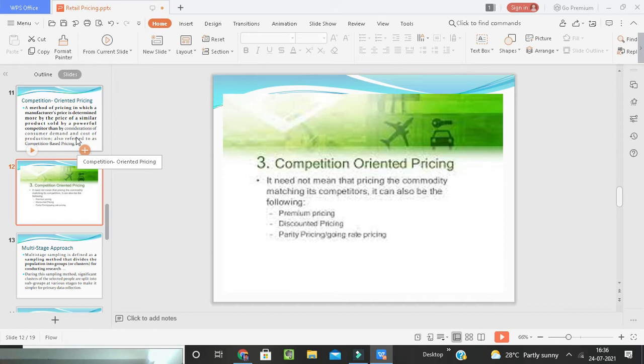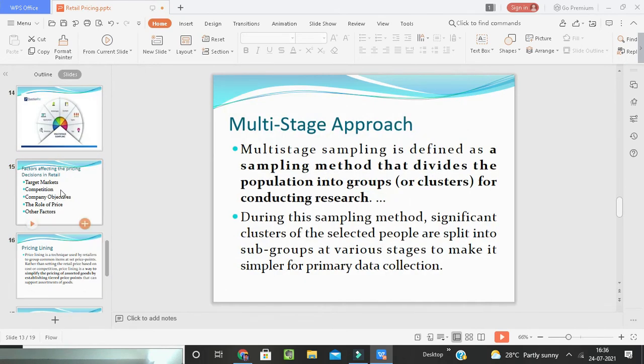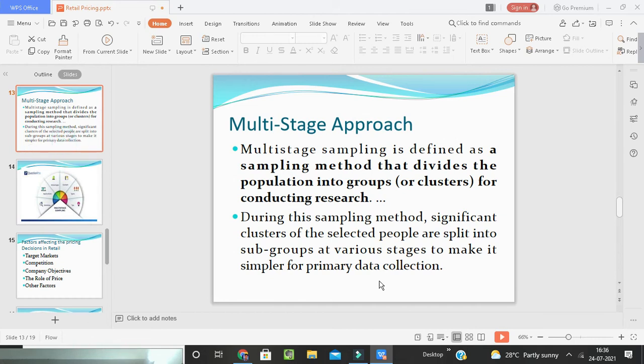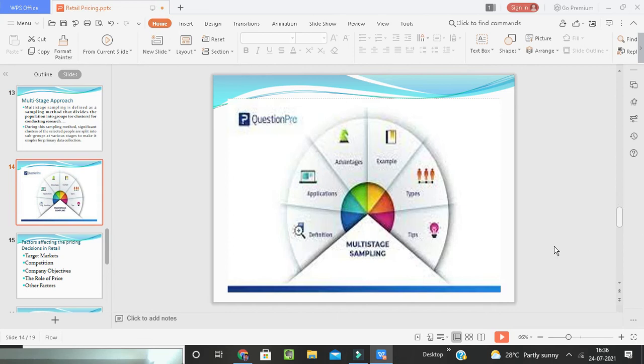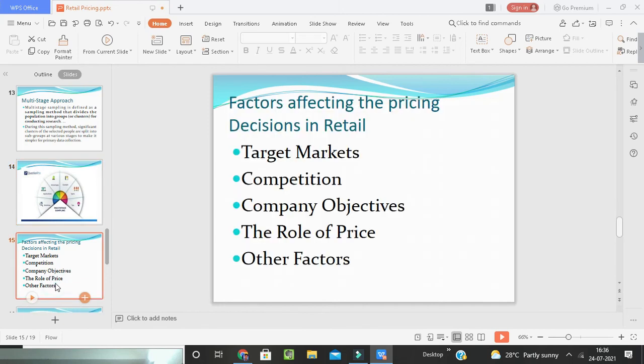Next, the multi-stage approach. In the multi-stage approach, what is happening? Multi-stage sampling is defined as a sampling method that divides the population into groups or clusters for conducting research. During this sampling method, the significant clusters of the selected people are split into subgroups at various stages to make it simpler for primary data collection. If you see here, how many different kinds of people, what are the examples, what are the advantages, applications, database and so on, everything. How many people are educated, how they are divided. Then we'll go with the factors affecting the pricing decisions in detail.